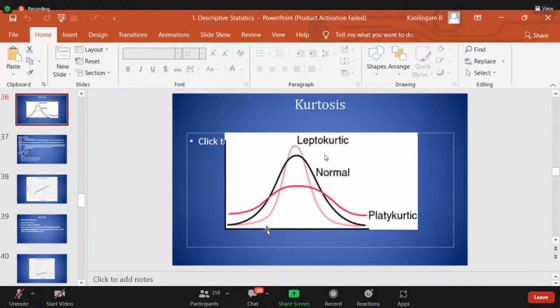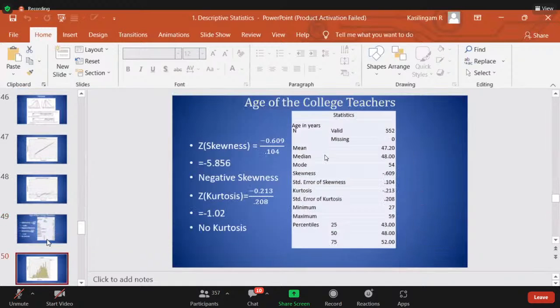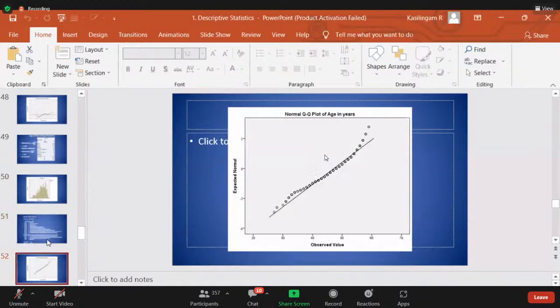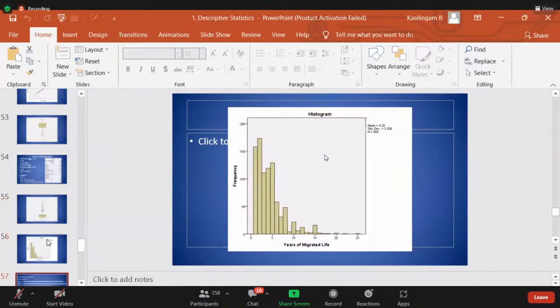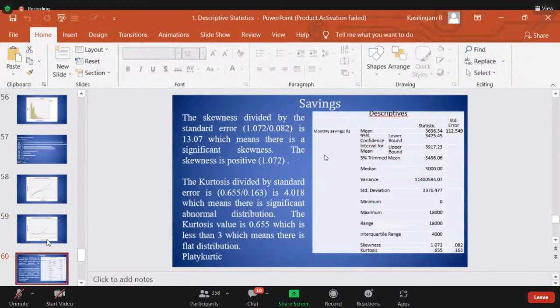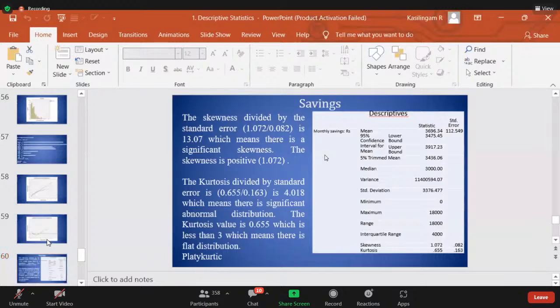So how to interpret the kurtosis and skewness? I request everybody to please go through this PPT. All examples are given, all values are calculated. For example, when the spread is such that more number of people are around the mean, it is written everything there.